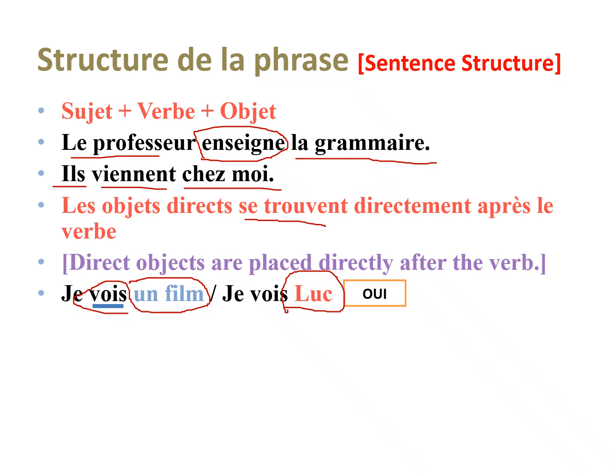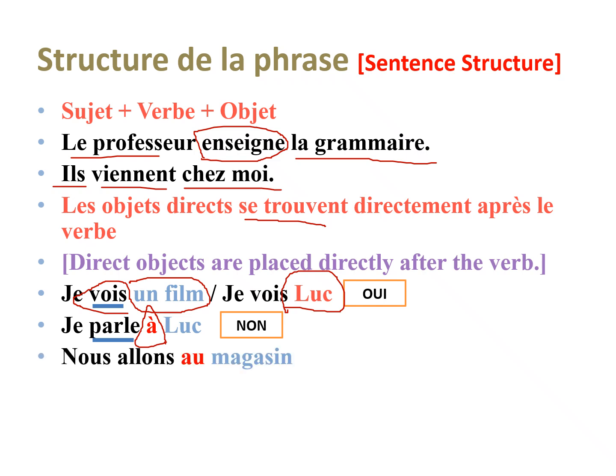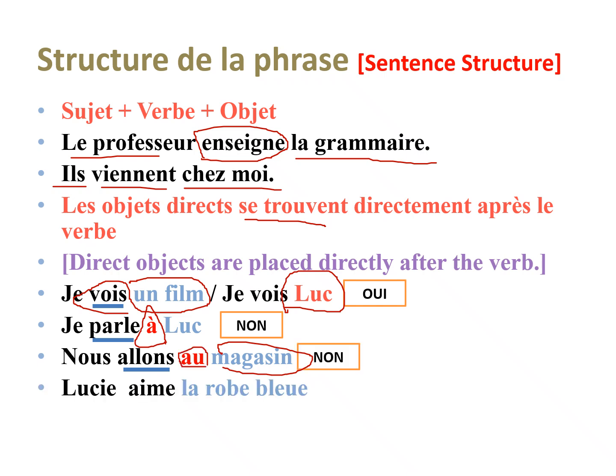So, are these direct objects? Yes. Now, look at this next sentence. Je parle à Luc. In between the verb and the object, you have the preposition à. That is my verb. Luc is my object. And in between both, I have the preposition à. Therefore, this is not a direct object. It is indirect. It is indirectly linked to the verb by the preposition à. Nous allons au magasin. Allons is my verb. Magasin is my object. And in between, I have a preposition. So this is also not direct.